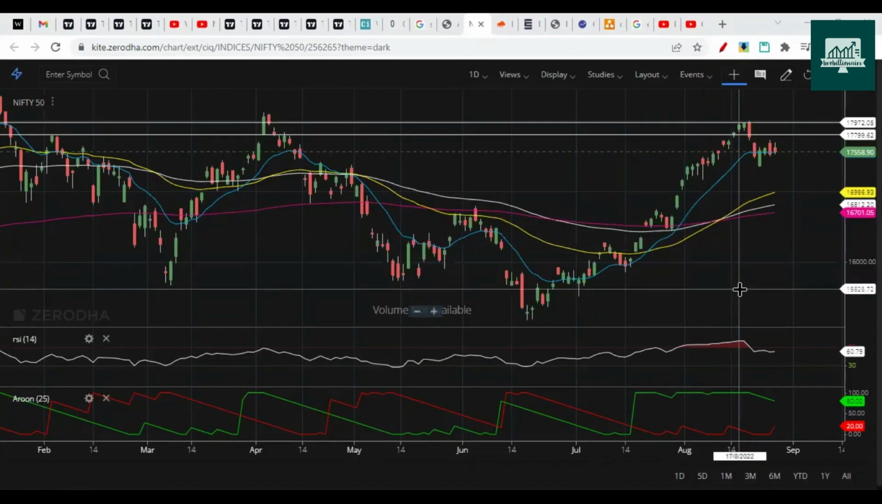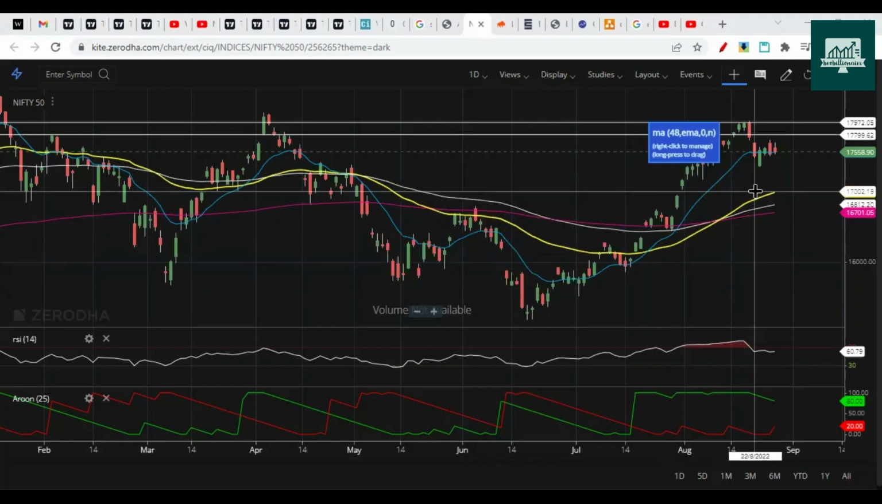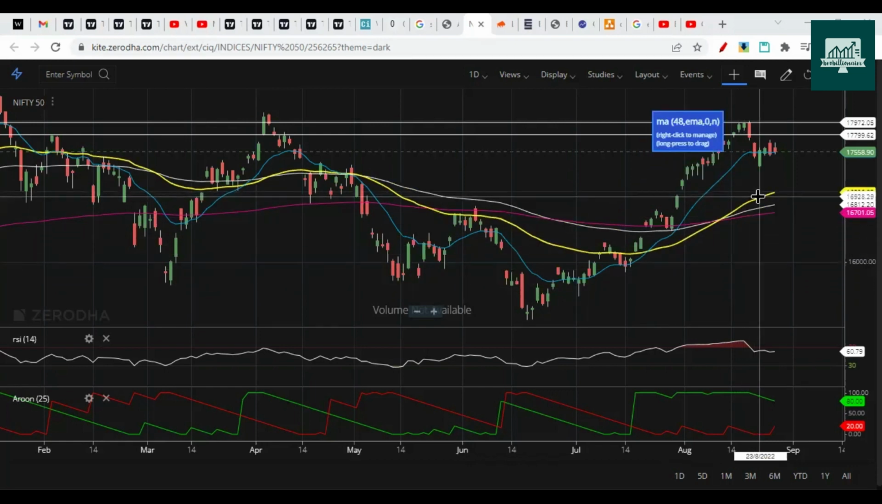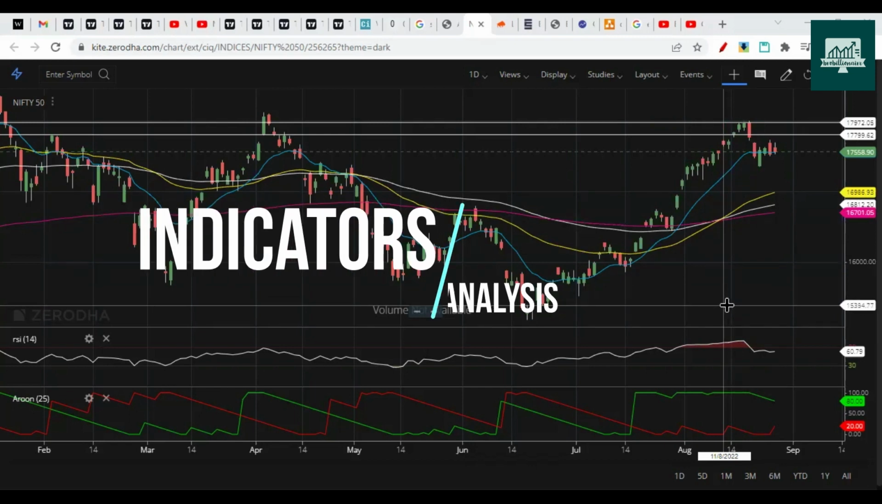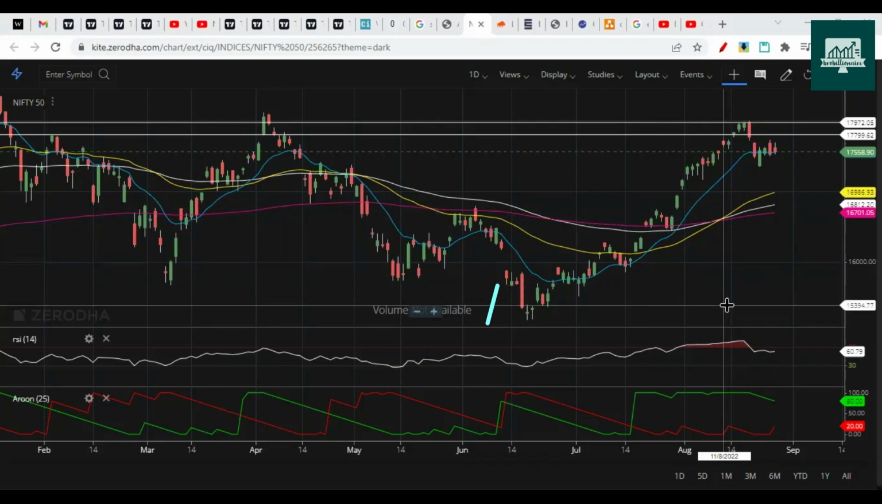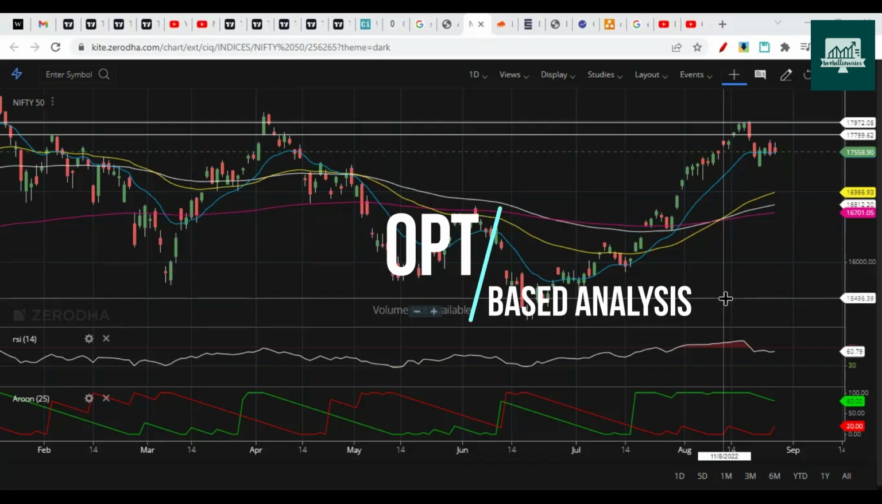In this video, we'll try to analyze Nifty's move for next week, what the potential targets are, and what key levels you need to watch for. All this we will discuss with the help of price action and indicators. Then we'll check the Elliott Wave, which is the main part of this video. And then there will be option chain analysis at the end.